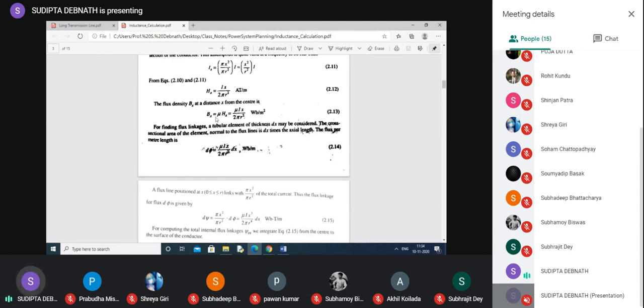Okay, this is different. Can you hear me? This you have understood, but this is different and this is different. This we have considered to convert the Weber into Weber turn. Understood? You think from this concept. We cannot use dφ; we have to use dψ, and there is a difference between dφ and dψ.